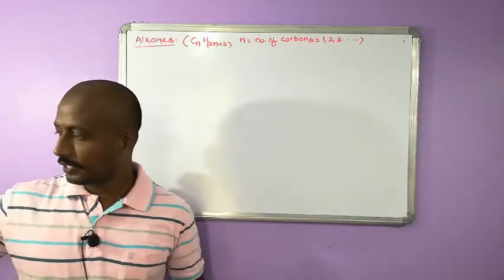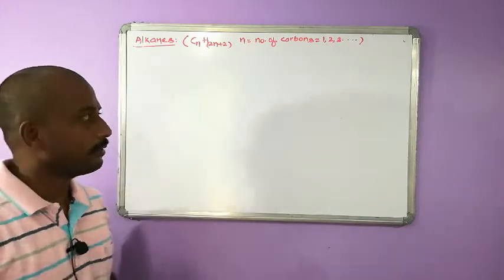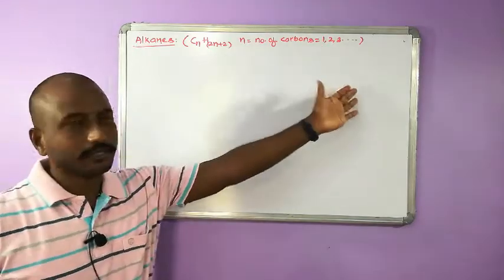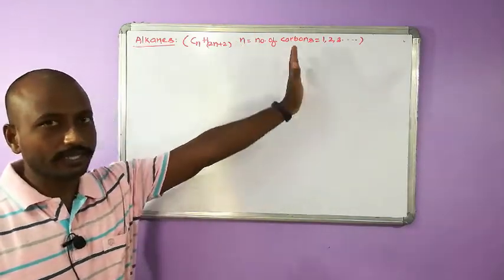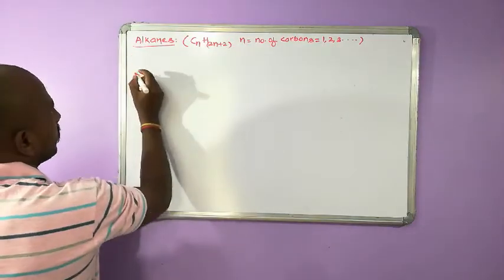Let's draw a table where you can find word roots for many numbers of carbons, the formula for alkane and its name. So let's draw a table.